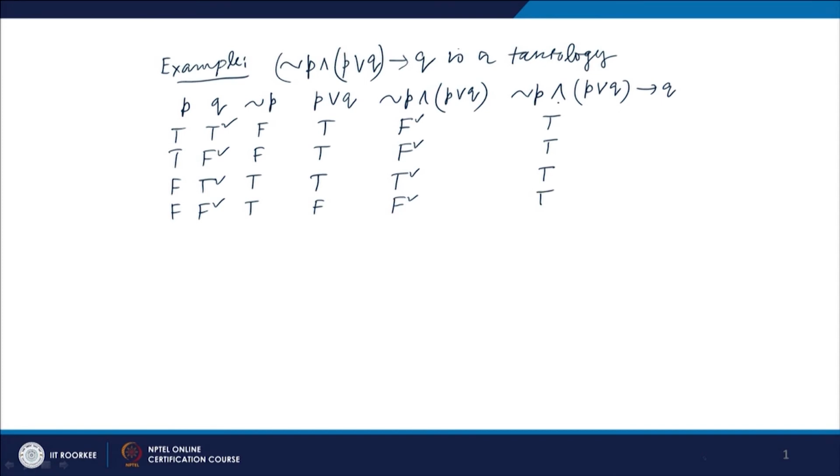You can see the column corresponding to the proposition not p and (p or q) implies q has truth value T for all combinations, and therefore not p and (p or q) implies q is a tautology.